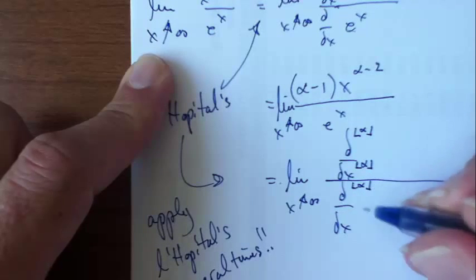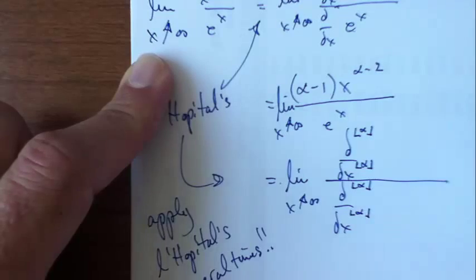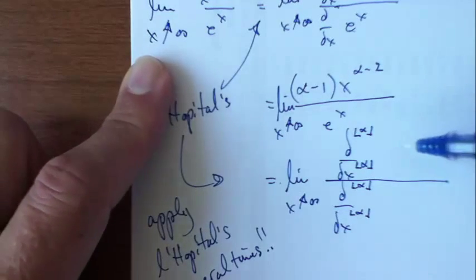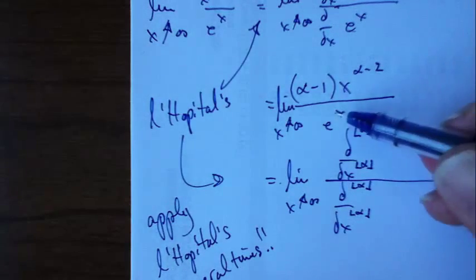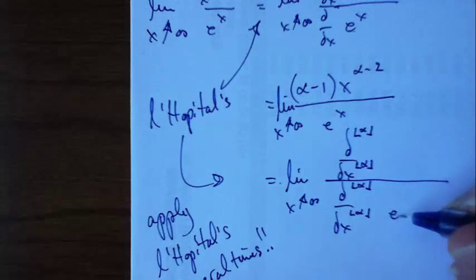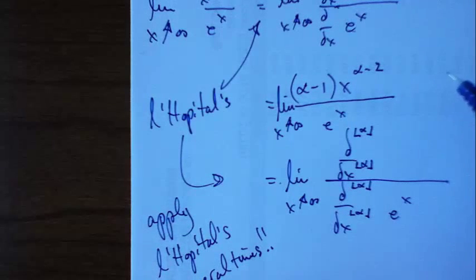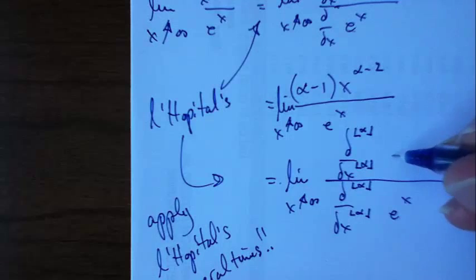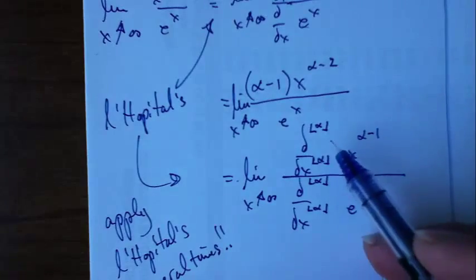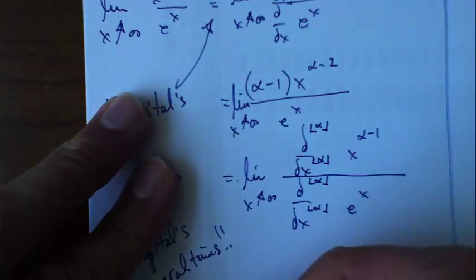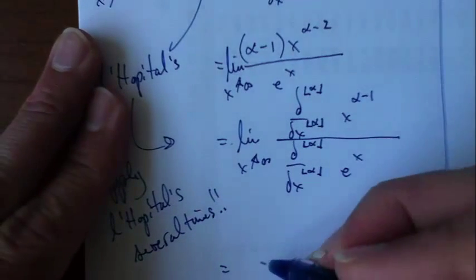Now, if you don't know where I got that, maybe you should just think about differentiating it 5, 10, 100 times. See how many times you really need to differentiate. It doesn't really matter how many times we differentiate the bottom, right? We're always going to get the same thing. It's the top part that we need to differentiate so that we get something small, something down below 0. So if I take the derivative of x to the alpha minus 1, the floor of alpha times,